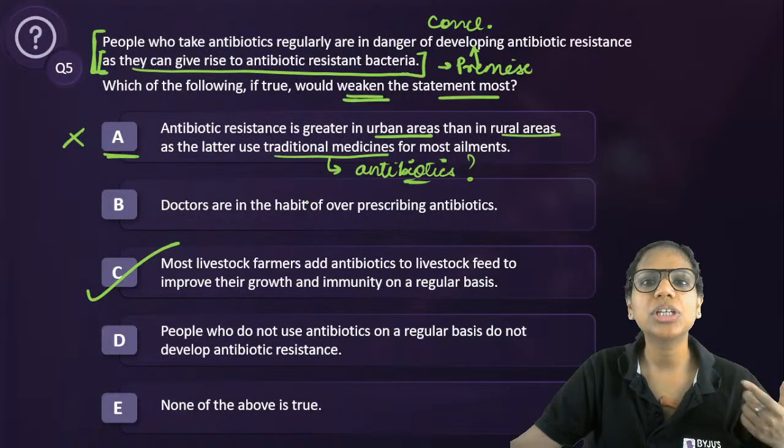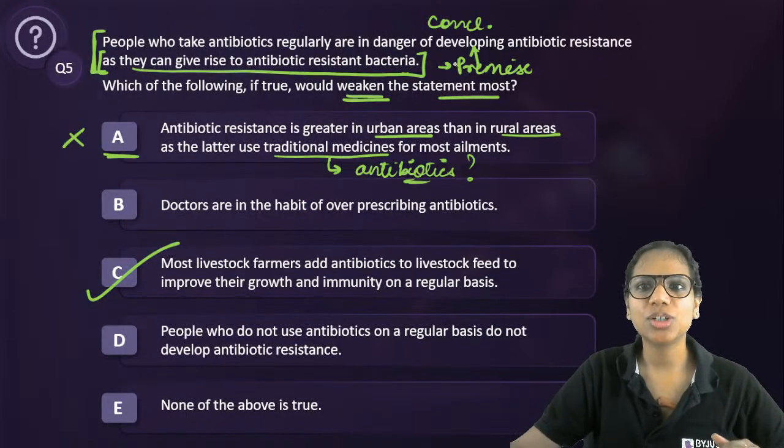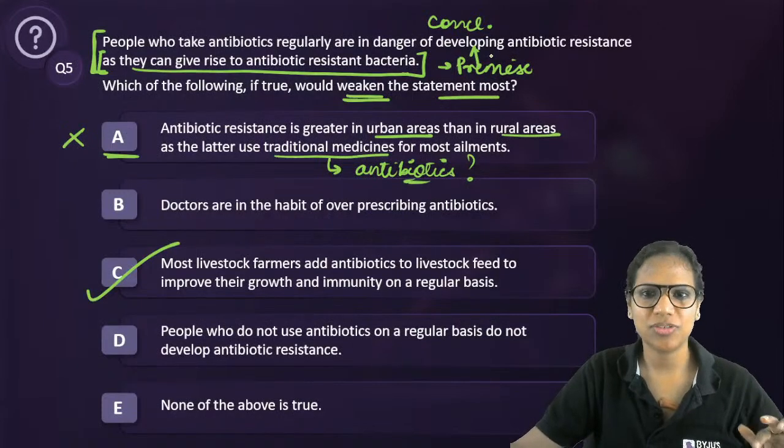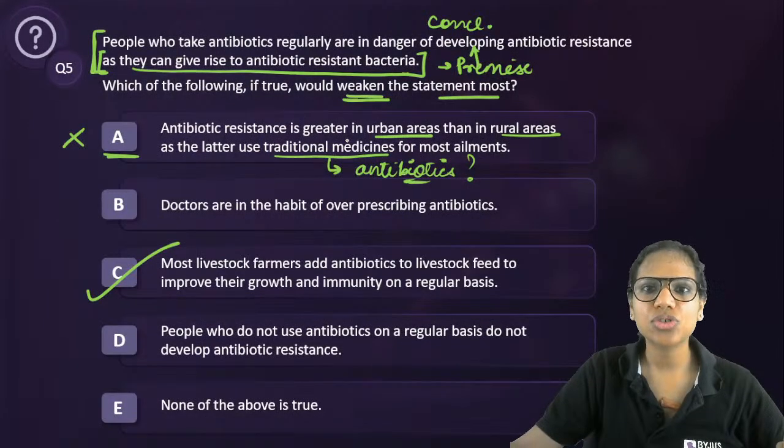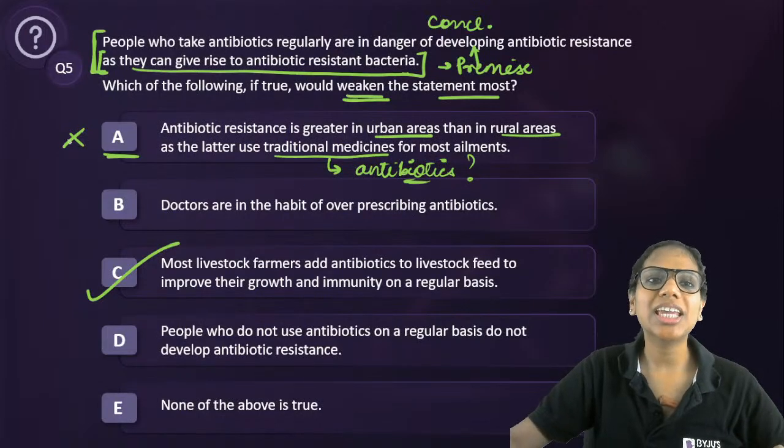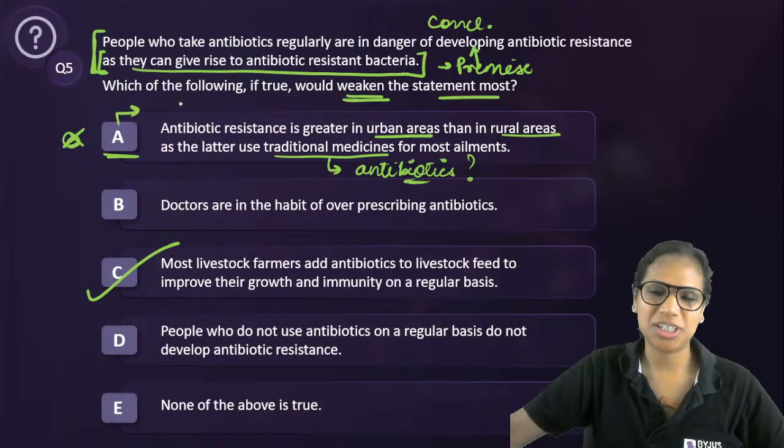Then just a second, I have to weaken it, right? So I have to say that no, antibiotic resistance is not developed when you take antibiotics. So if you say that they use traditional medicines, in any case this is not weakening the argument, my bad.